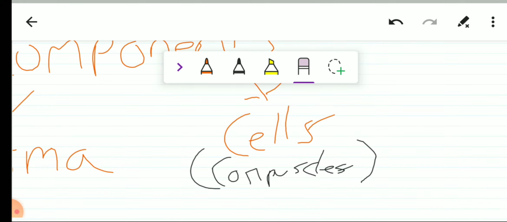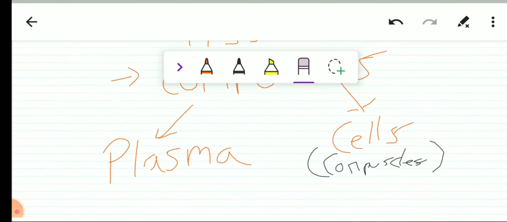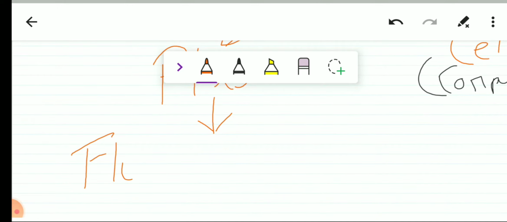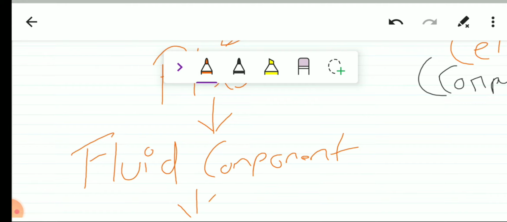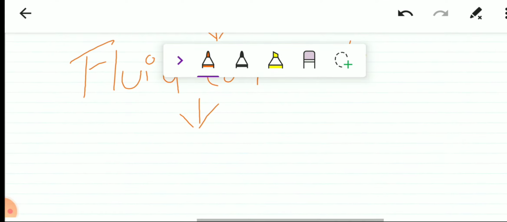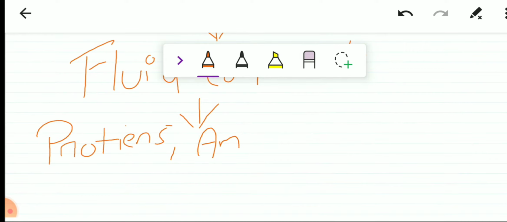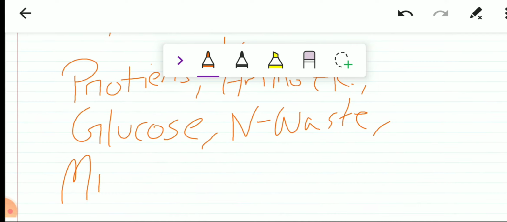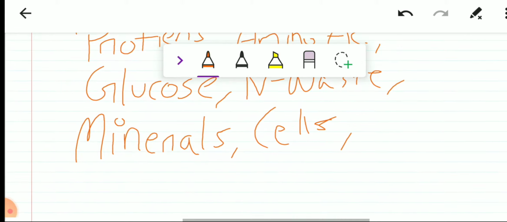So the blood consists of plasma and the cells. Now what is the function of plasma? Plasma is the fluid component of the blood, and all the cells remain suspended in the plasma. What is present in the plasma? It might be proteins, amino acids, glucose, various nitrogenous wastes, minerals, the blood cells, and clotting factors.